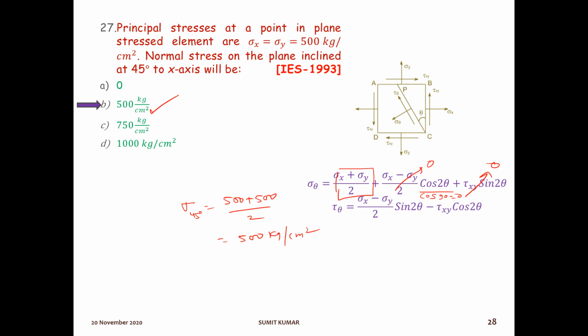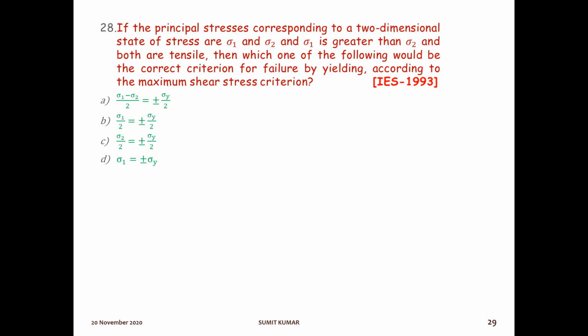Correct. So proceed to the next question, which is, if the principal stresses corresponding to a two-dimensional state of stress are sigma 1 and sigma 2, and sigma 1 is greater than sigma 2, and both are tensile, then which one of the following would be the correct criterion for failure by yielding according to the maximum shear stress criterion?